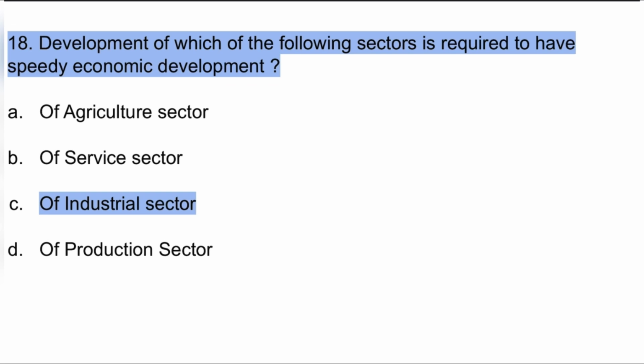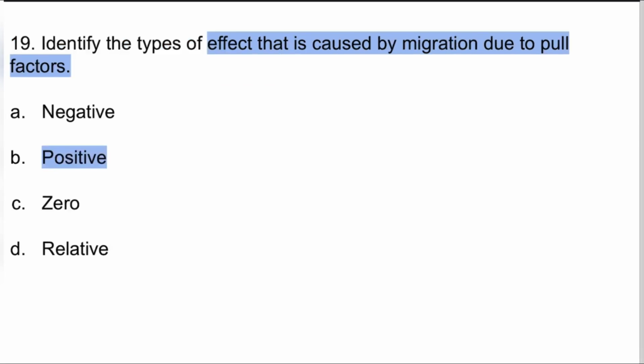So option C is the correct one. 19th, identify the type of effect that is caused by migration due to pull factor. Due to pull factor, it is positive effect. But if push factor is asked, that means you have forced the people to go there and the effect will be negative. Here pull is there, therefore positive effect.